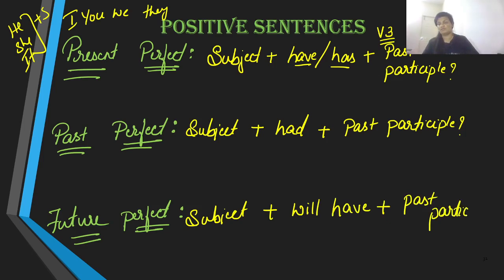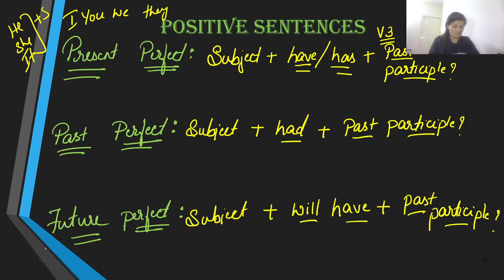If you have noticed the sentence structure over here, we are going to use the past participle in all the 3 tenses, and the only change that you see over here is have or has, or had or will have.